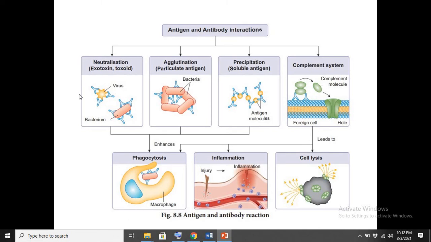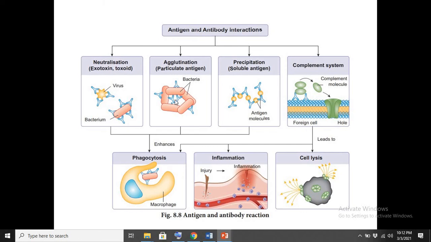For example, if some viruses or bacteria are introduced in your body, this antibody would bind with the different parts of this virus and bacteria and would neutralize them.